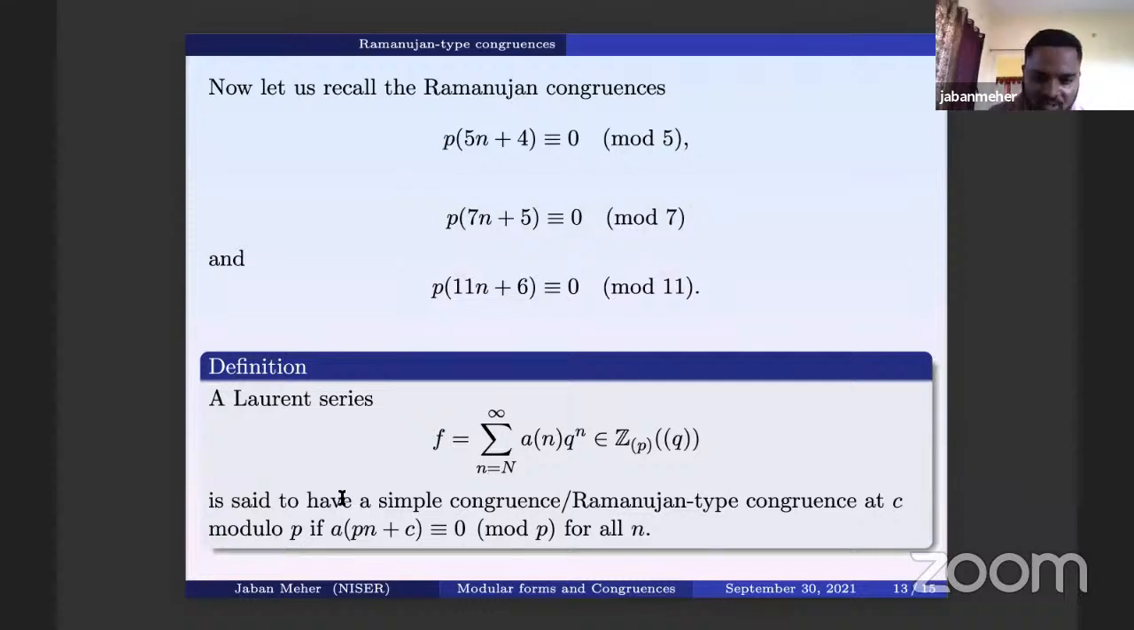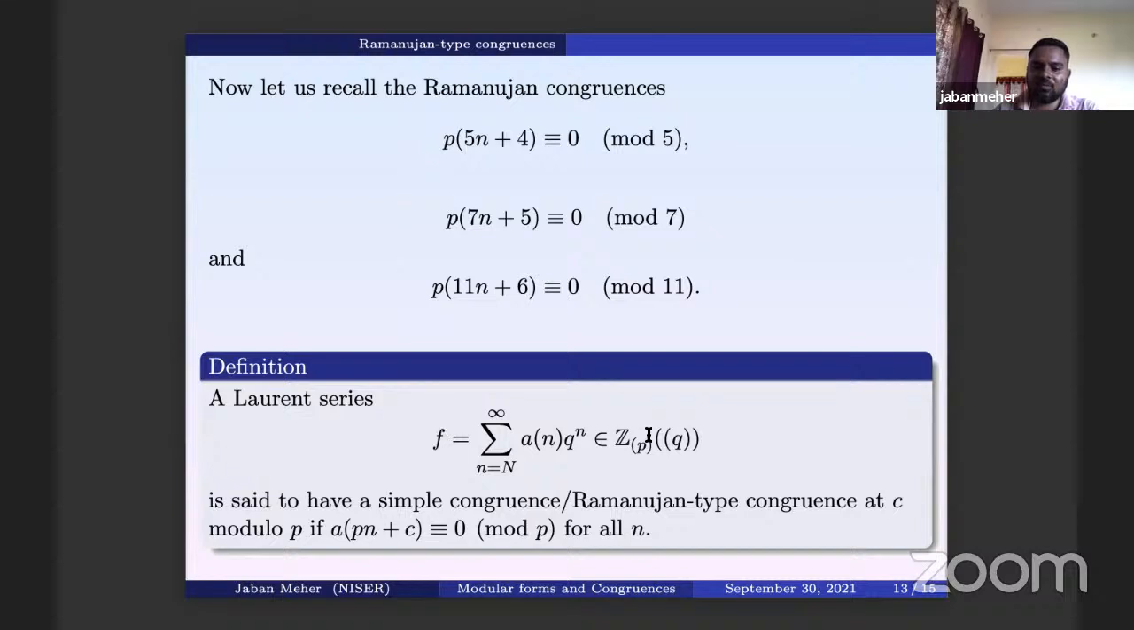So we say that a Laurent series is said to have a simple congruence, or a Ramanujan type congruence, because these are the type of congruences. A Ramanujan type congruence at C modulo P means that a(Pn plus C) is congruent to 0 mod P for all n. That means all the coefficients in a certain class Pn plus C vanish mod P, like here 5n plus 4. So here 5 is appearing, and then 5n plus 4.